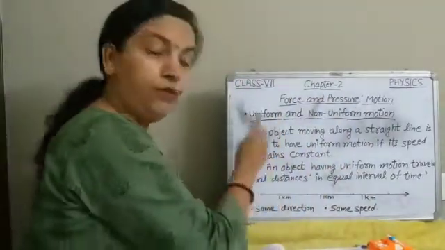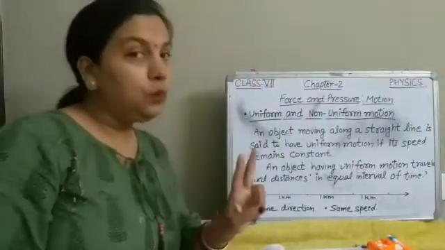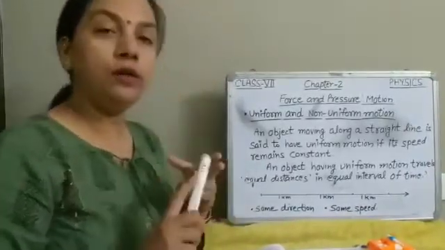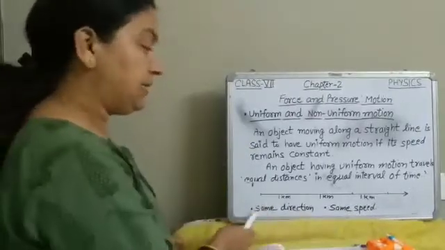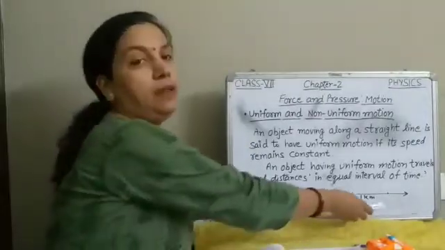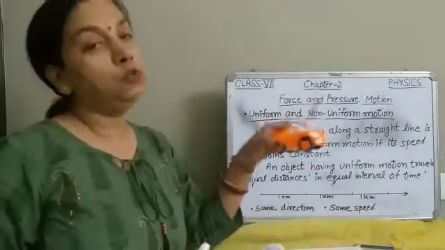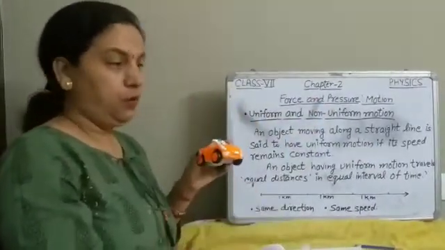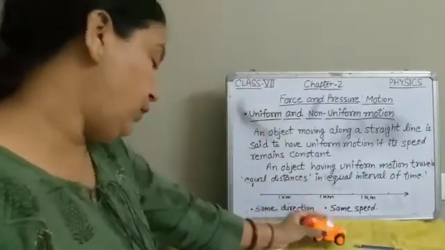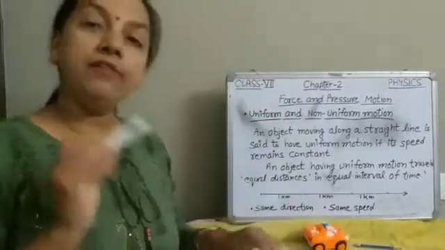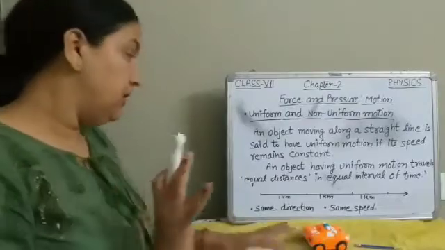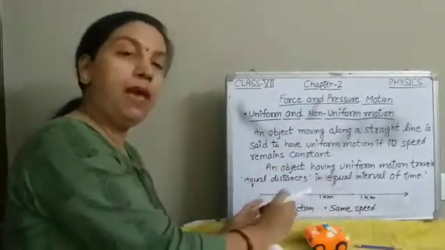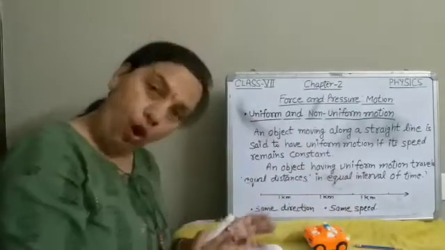So for uniform motion, two conditions are required, or you can say most important: same direction and same speed. The object should have same direction and same speed. In case of uniform motion, the average speed of the moving object is same as the actual speed of the object.